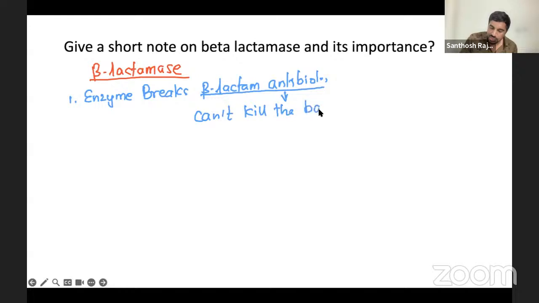So the bacteria survives easily. It breaks the beta lactam, or it doesn't allow the beta lactam to enter inside the bacteria, whatever. So the bacteria survives.